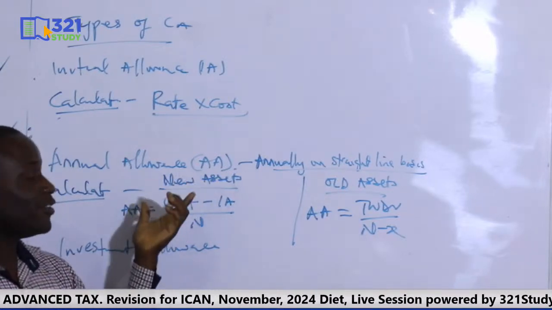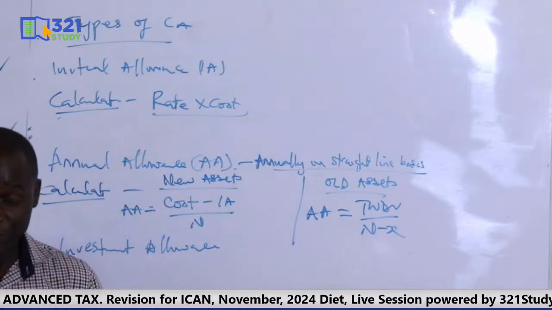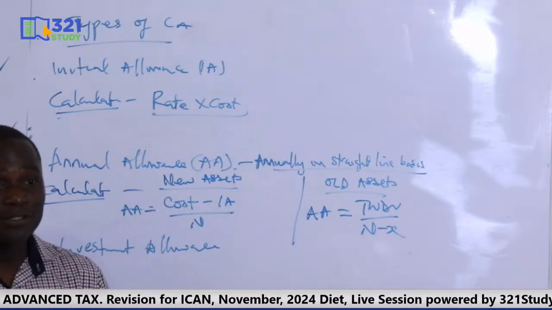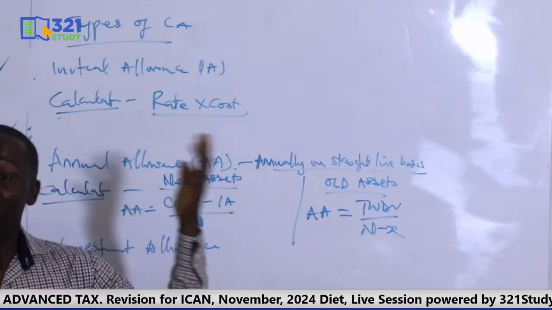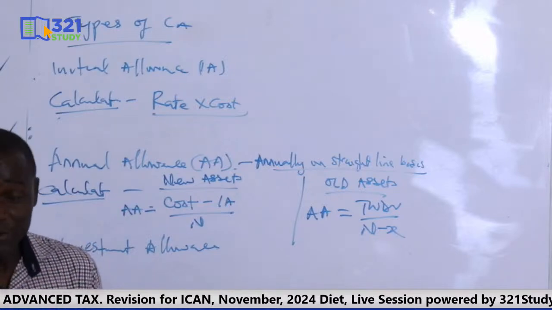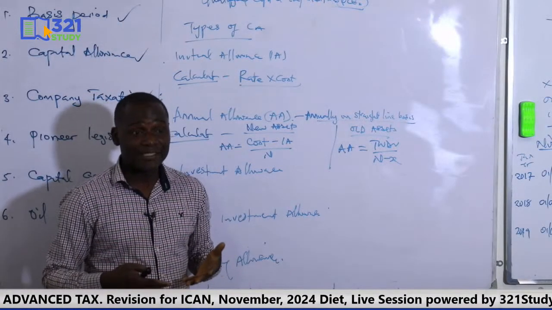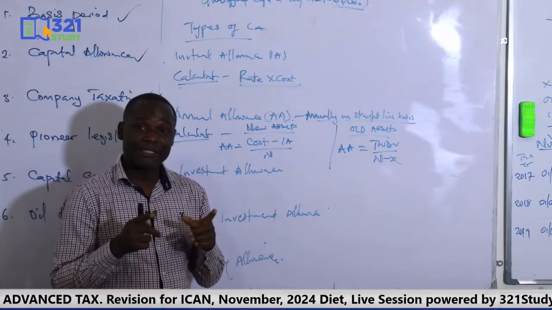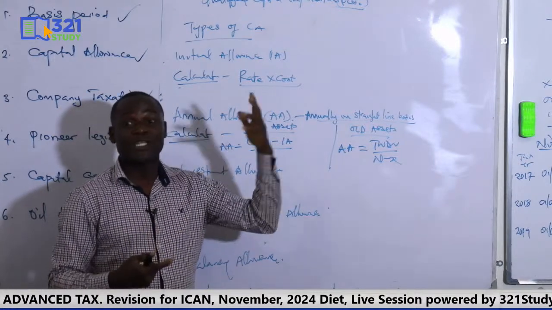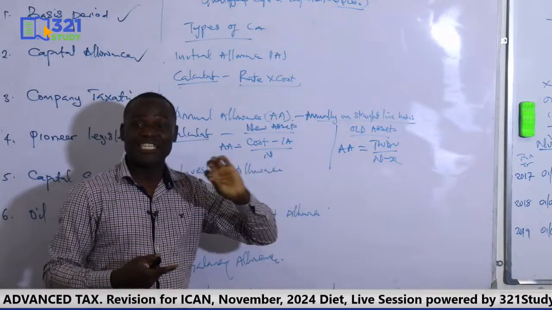So new asset does not mean the asset was just acquired today. No, that's not what made it new. It's possible you acquired the asset 20 years ago, but it's still new today. Meaning this is the first time you are putting it to use in business. This is the first time you are claiming capital allowance on this asset. So it's new, irrespective of when it was acquired. So it doesn't have to do with date of acquisition.